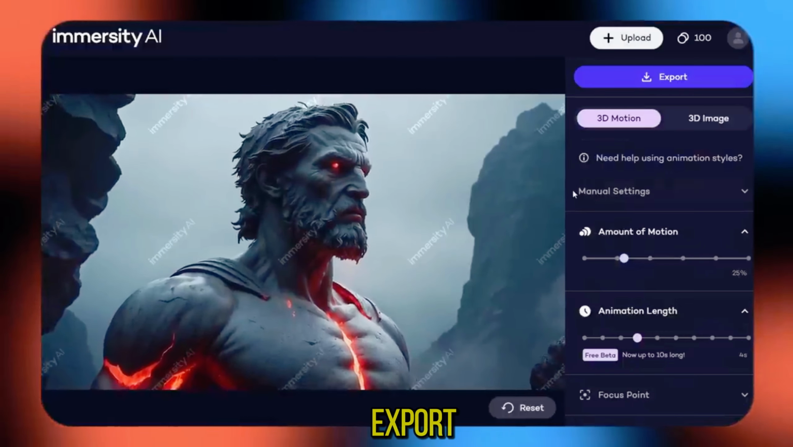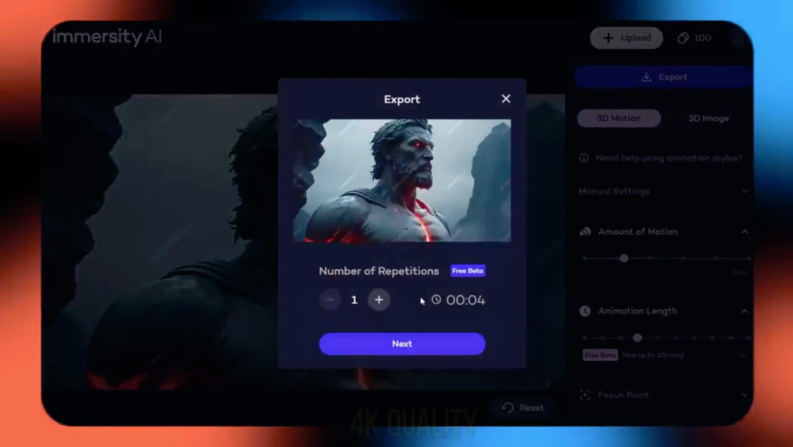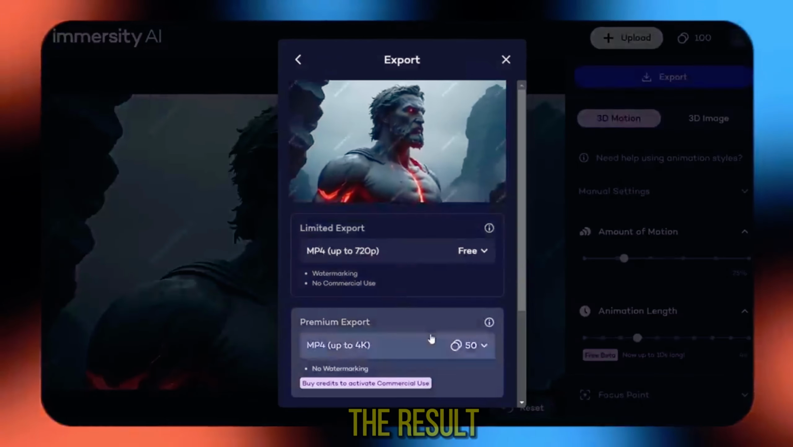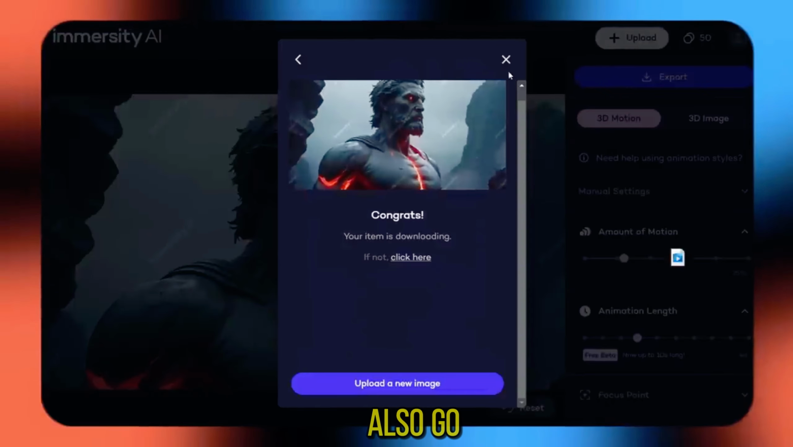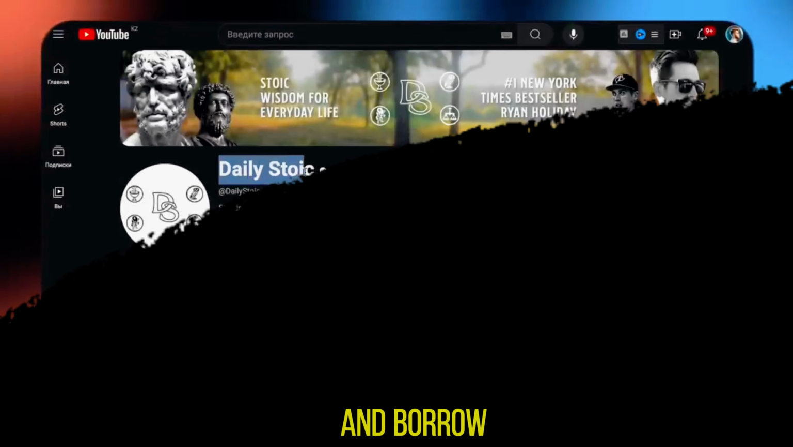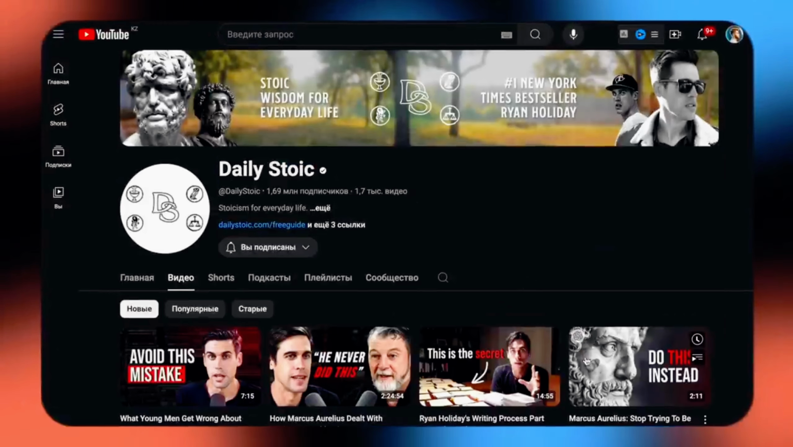Now click Export, choose the MP4 format in 4K quality, and download the result. I recommend doing this with all your pictures. We can also go to the Daily Stoic channel and borrow a couple of beautiful fragments.